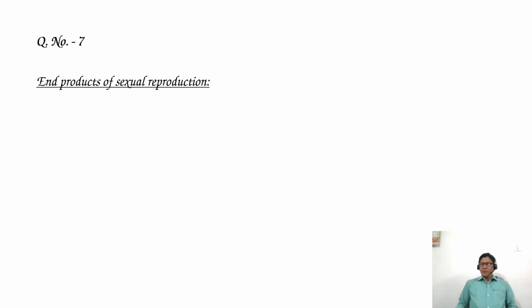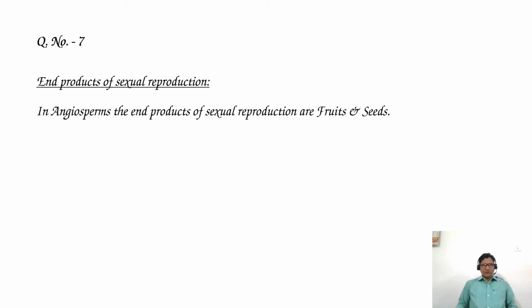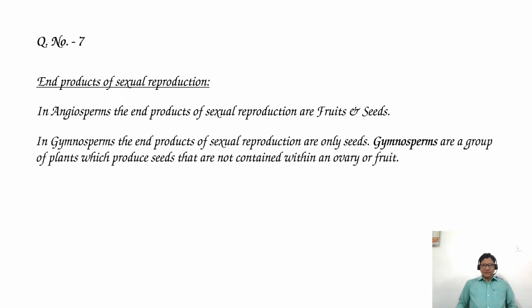In flowering plants, that is gymnosperms and angiosperms, if you observe, in angiosperms the end products of sexual reproduction are fruits and seeds. Whereas in gymnosperms, the end products are always seeds.